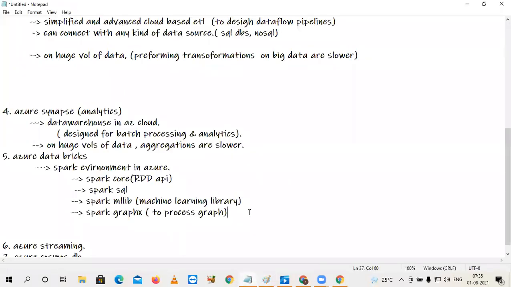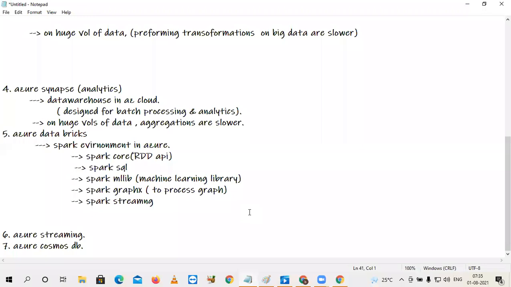And one more part here, Spark Streaming. Of course, especially in Azure, there is no need to use Spark Streaming, because for streaming we already have one more product here, Azure Streaming. But definitely, whenever you step into an interview, they will ask you about Spark Streaming. Just have an idea about it.